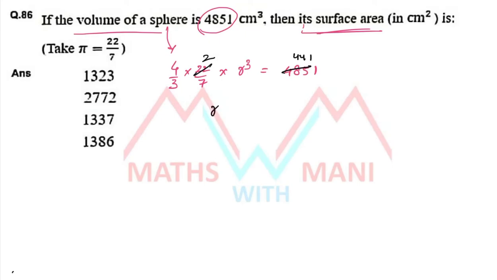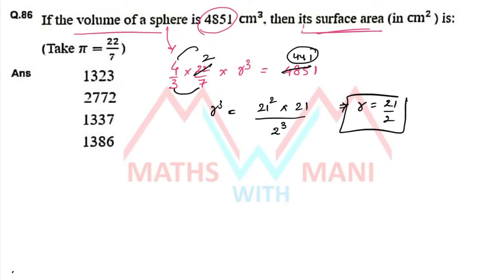So r cube equal to 441 can be written as 21 square, and 7 into 3 is 21, and 4 into 2 is 8, 8 can be written as 2 cube. So what is the value of r? 21 by 2. Now you have to find out the surface area. What is the formula for surface area of a sphere? It is 4 pi r square. So 4 into 22 by 7 into r square, that is 21 by 2 into 21 by 2.